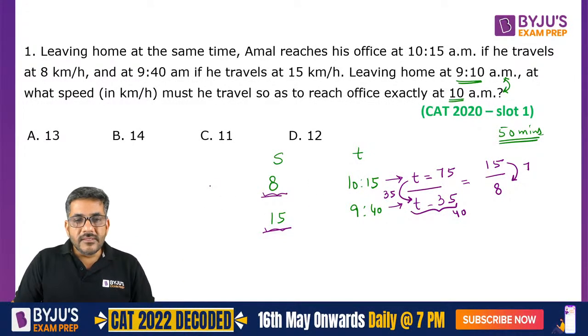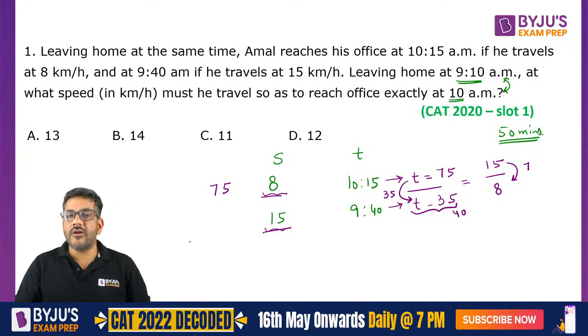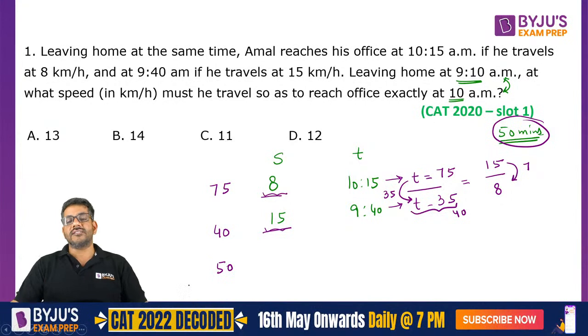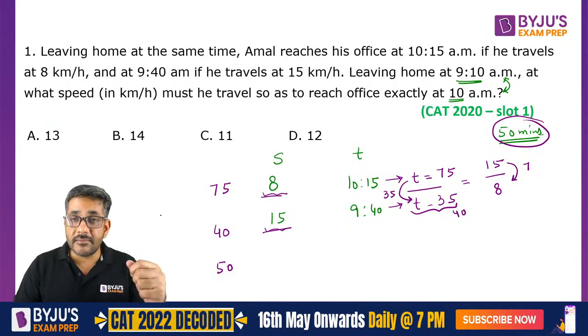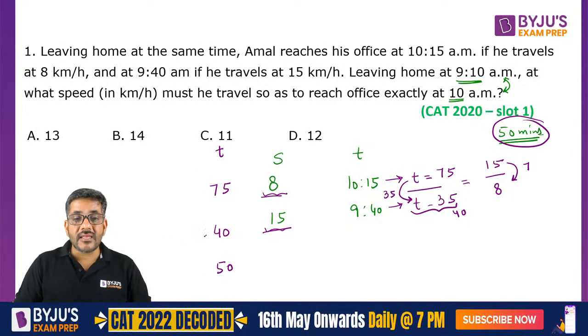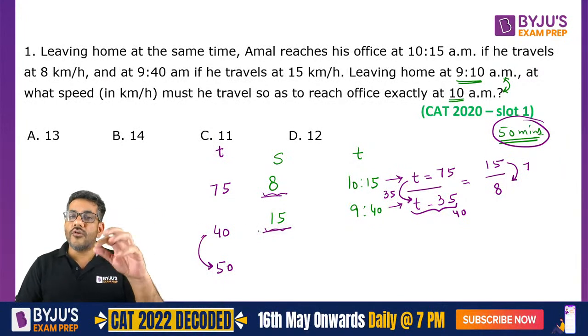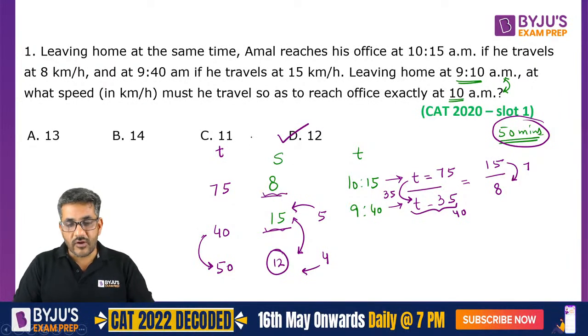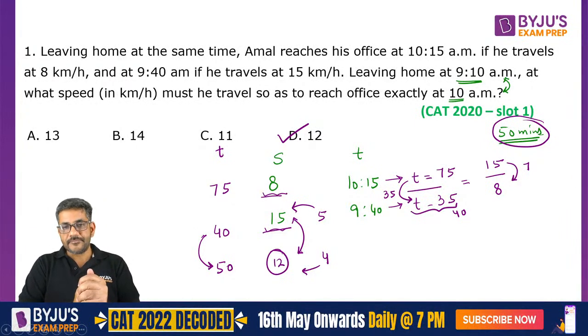इसका मतलब 75 minutes लगते हैं at a speed of 8. 40 minutes are taken at a speed of 15. Question is asking you, if you want to reach in 50 minutes, what is the speed at which he should be moving? Again the same thing. Time का रेशो यहां कितना है? 40:50. That is 4:5. इसका मतलब स्पीड का रेशो कितना होना चाहिए? It should be 5:4. अगर ये 5 का ट्रिपल है, ये 4 का ट्रिपल होना चाहिए. So 12 is the right answer for me at which the person should be moving. ठीक है.